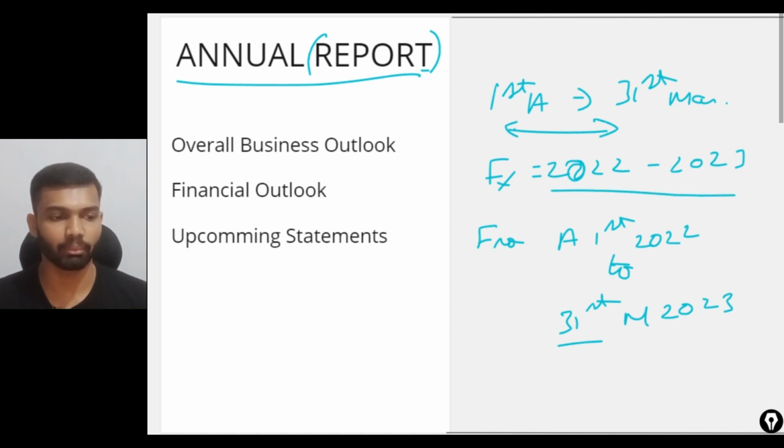From 2023 April 1st to 2024 March 31st is the annual report statement for 2023 and 2024. It is also called the FY 2024 report. The previous one is called the FY 2023 report.